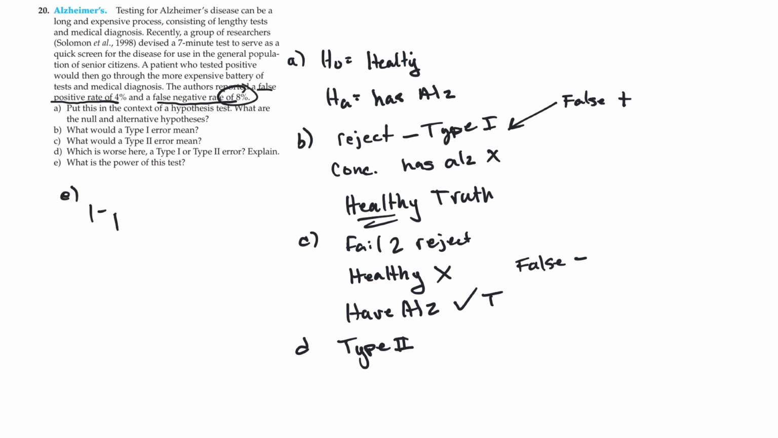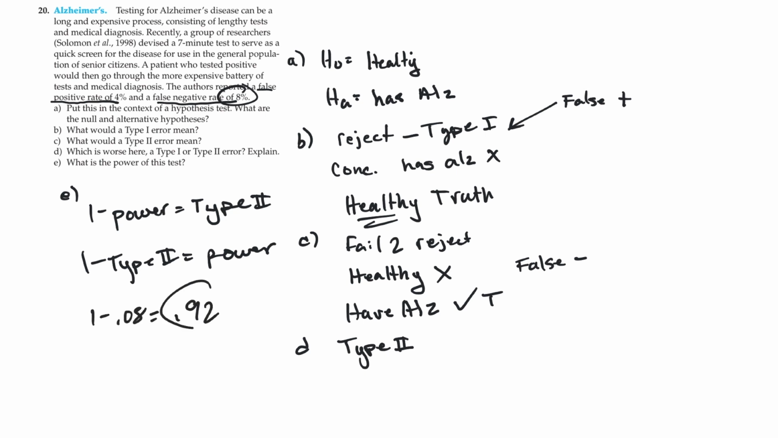Remember that 1 minus power equals type 2 error. Or vice versa, you turn that around, 1 minus type 2 is equal to power. Right? So that's great because I have the type 2 error written on the paper for me. 1 minus 0.08 would equal 0.92. There is a 92% chance that if the null is false here, in other words, if they are positive for Alzheimer's, the test will detect that 92% of the time. You'll have 8% of the time where it says that you are healthy and you are actually not.